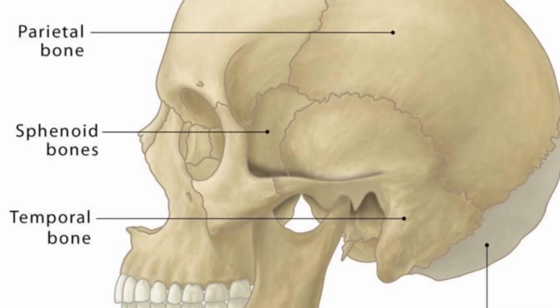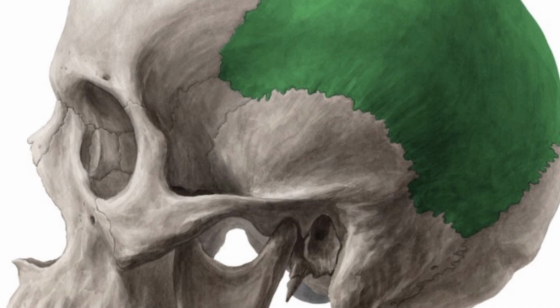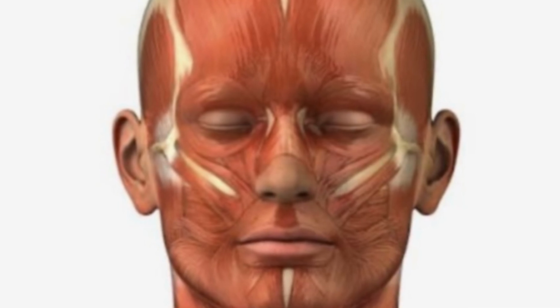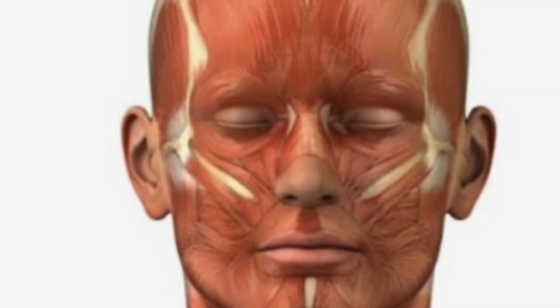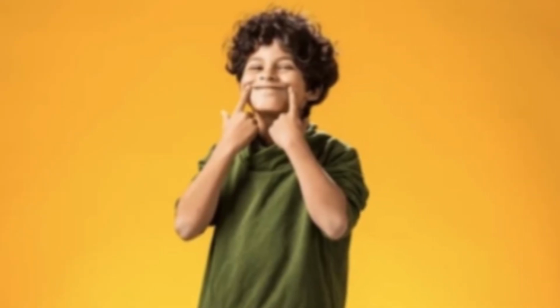Cranial means pertaining to the skull. The term is derived from cranium, which is the part of the skull that encloses the brain. Cephalic means pertaining to the head. It is an anatomical term used to describe something that is on, in, or directed toward the head. Ocular means pertaining to the eye. Buccal describes pertaining to the cheek.